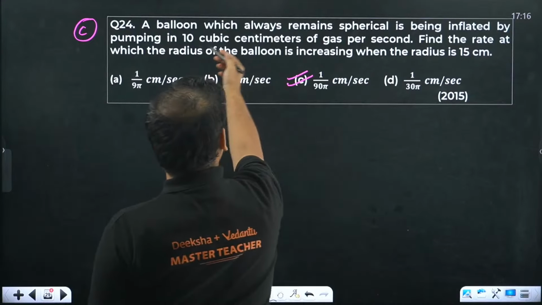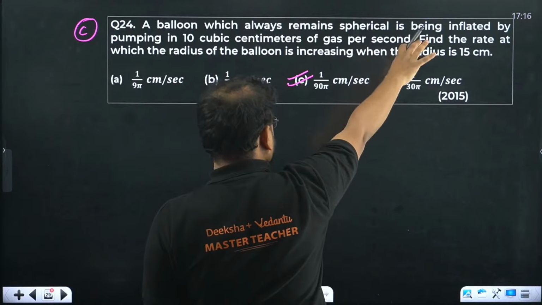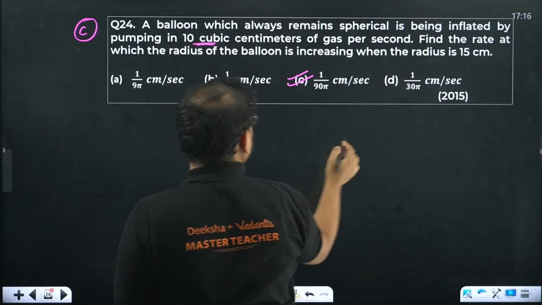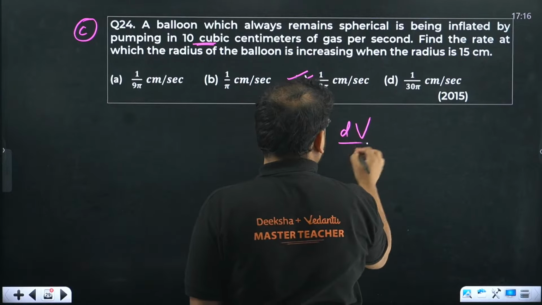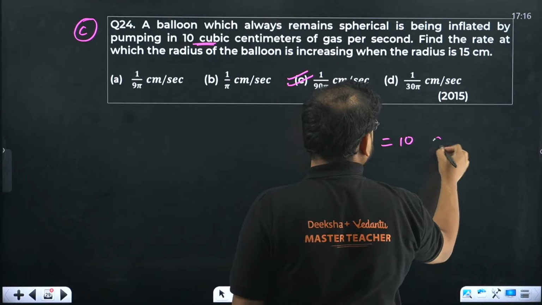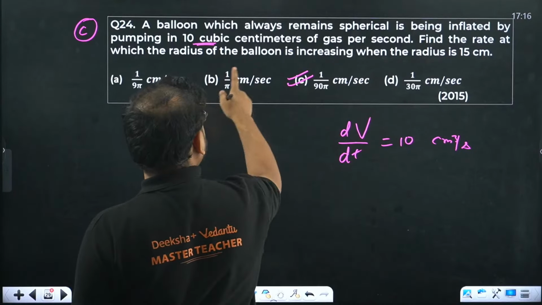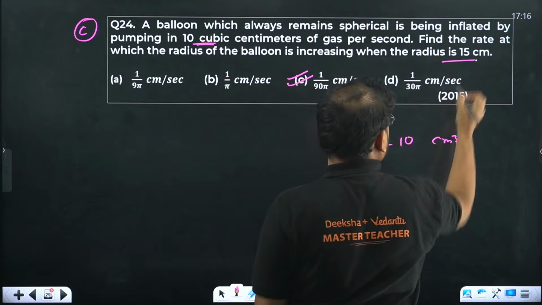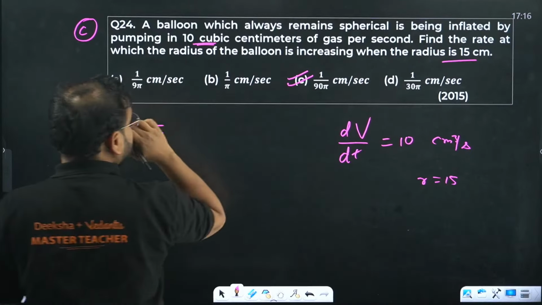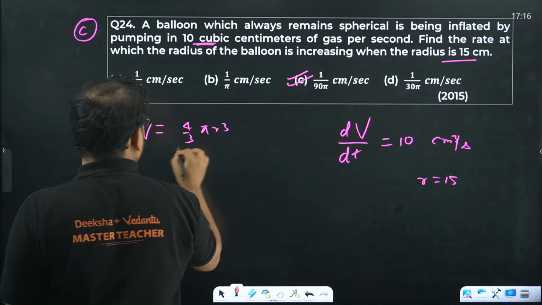How do we solve it? A balloon which is always remaining spherical. This is, by the way, a board question, okay? Inflated by pumping in 10 centimeter cube per second, so this is your volume change. The rate of change of the radius is asked when the radius R is given as 15. The volume formula, it's a sphere, is 4 by 3 pi r cube. Differentiate now.